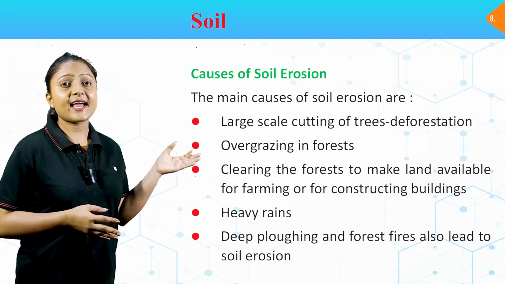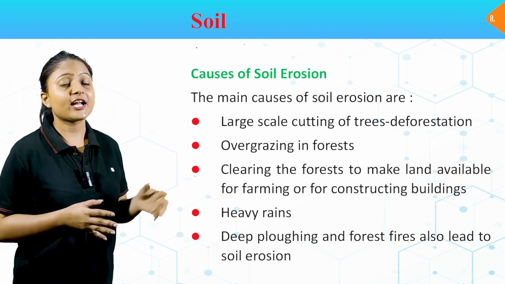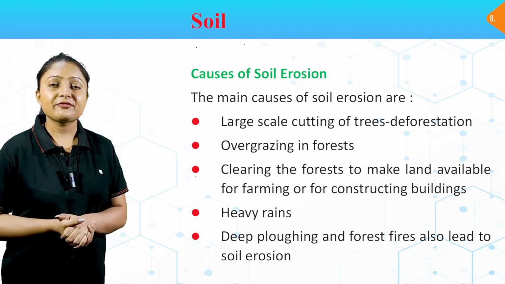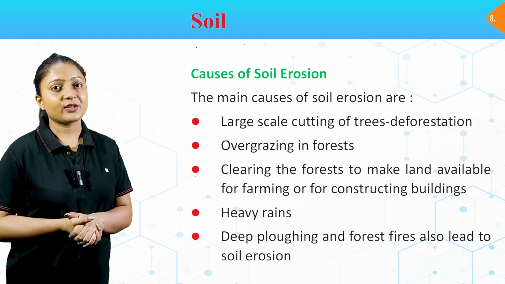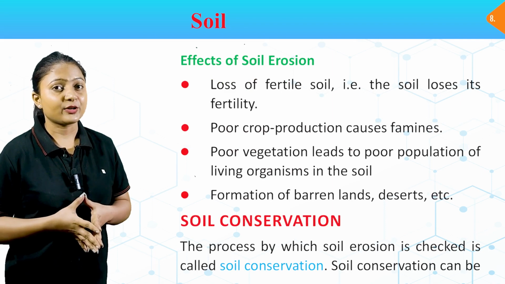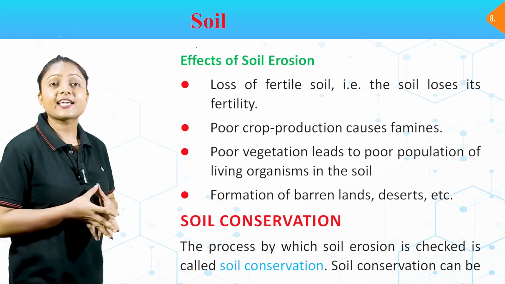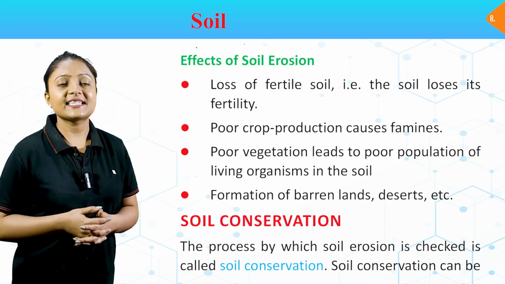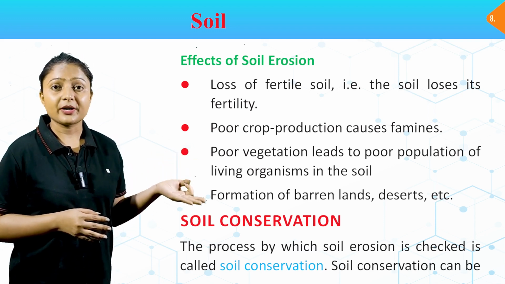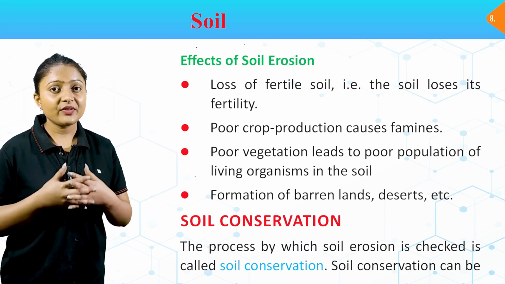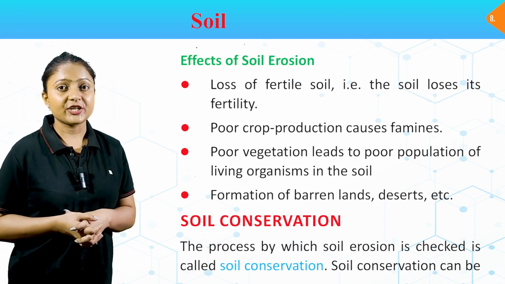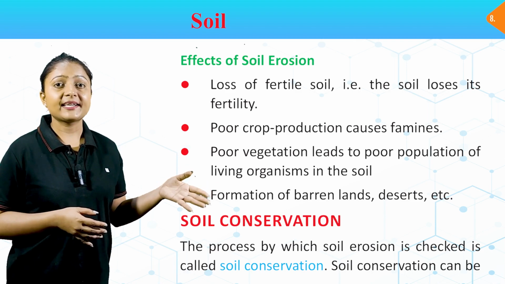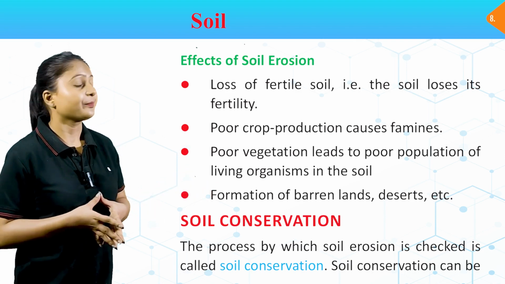the forest to make land available for farming or for constructing buildings, heavy rains, deep plowing and forest fires also lead to soil erosion. Effects of soil erosion. Soil erosion से क्या-क्या effect हो सकते हैं? Loss of fertile soil, that is the soil loses its fertility. Poor crop production causes famines. Poor vegetation leads to poor population of living organisms in the soil. Formation of barren lands, deserts, etc.